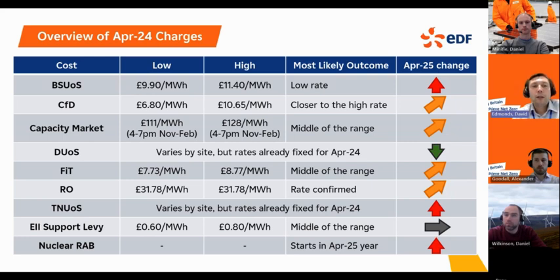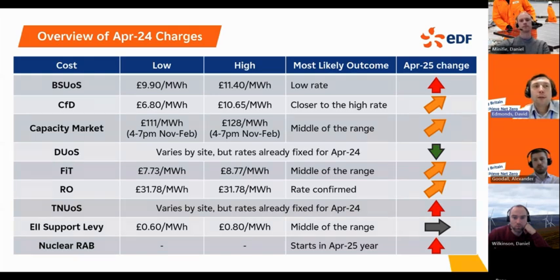The next one is the CFD. We've seen a narrowing of the range on this since the last quarter. The key reason for that is that wholesale prices are the main thing that can drive this cost up or down. We've got more outturn data now that we're a few months further into the year, and we've been seeing costs outturn broadly in line with what was expected. So that range has narrowed. We have seen a little bit of an uptick in wholesale prices over the last couple of months, particularly the gas market has increased, driving up power prices, but there's not been a huge impact to CFD other than to lower it slightly. So the main effect there is just that narrowing of the range.